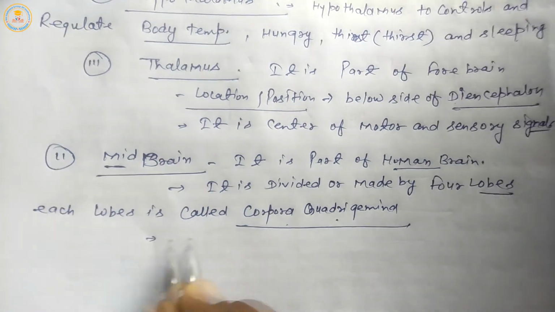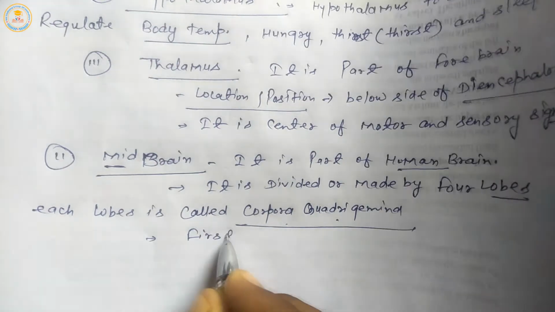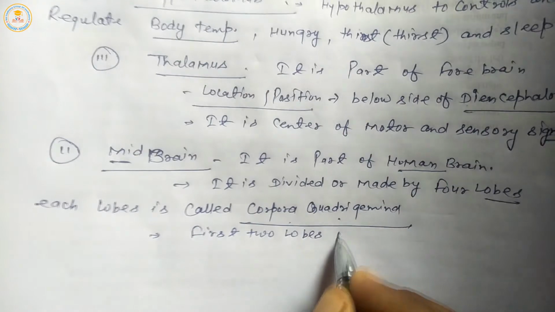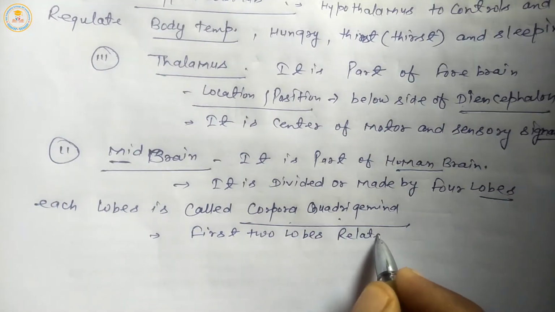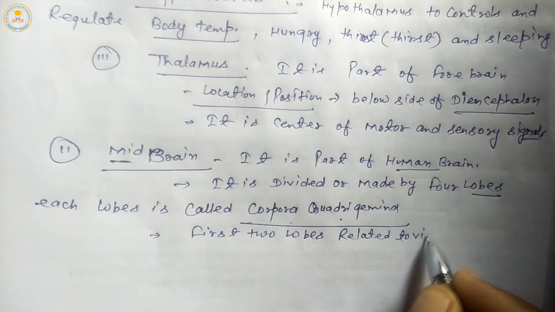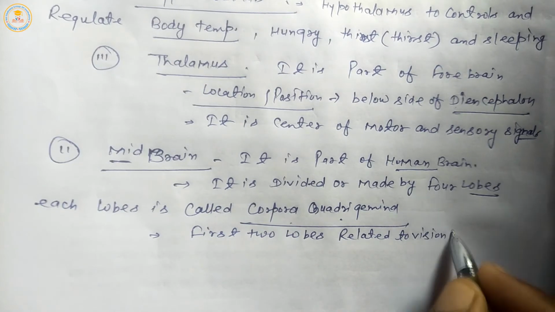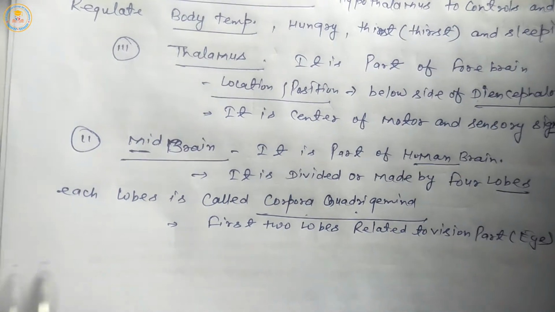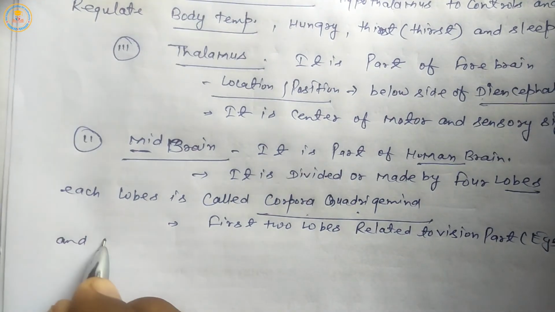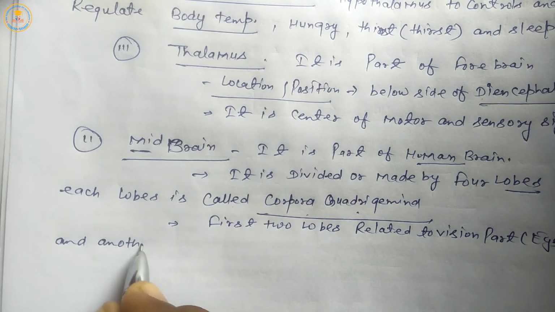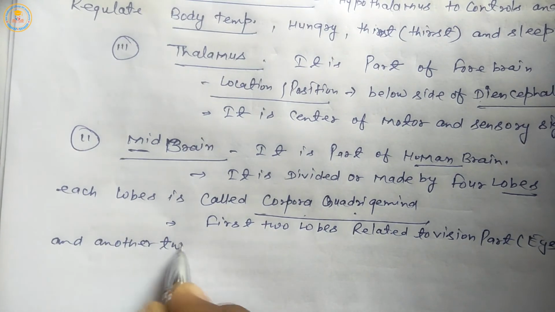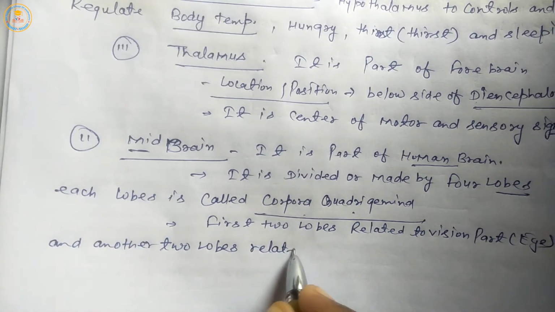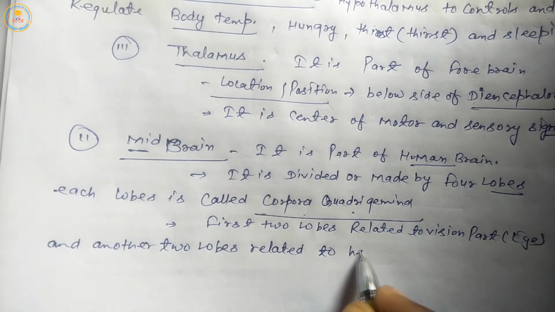Next, the first 2 lobes are related to the vision part, it means the eye, and the other two lobes are related to hearing.